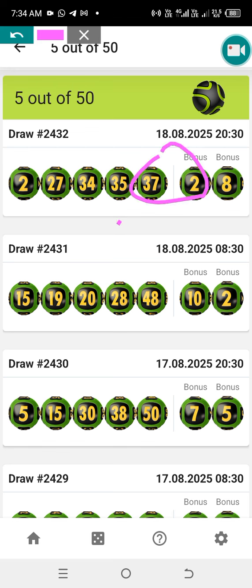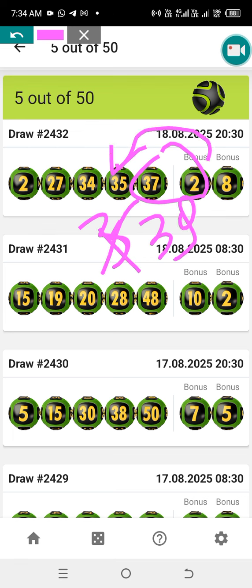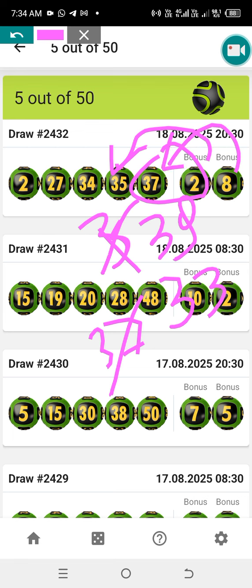Here we are having 35 and 39. 35 already played. Here we are having 37 and 33. So 37. Yeah, sometimes they repeat the numbers. Don't forget, they repeat two numbers most of the time on each draw.